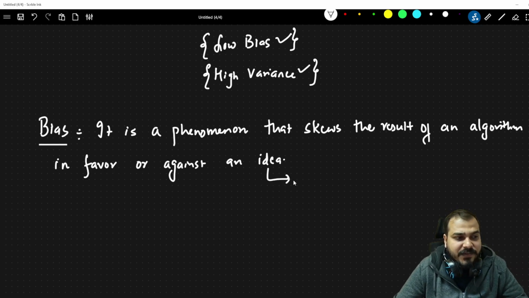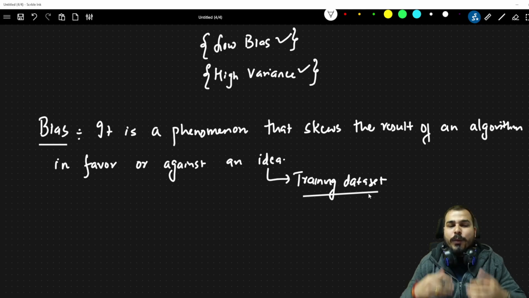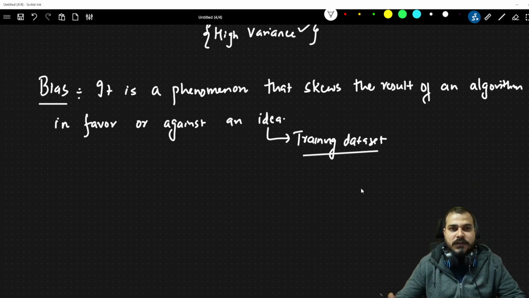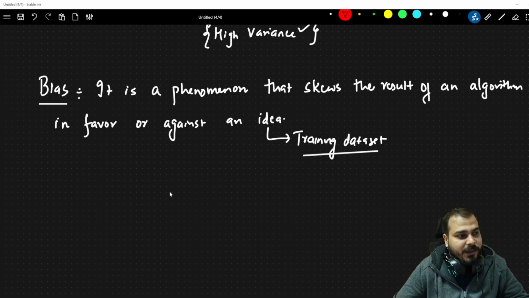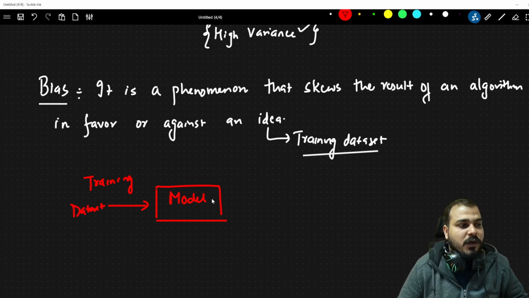Whenever I say this specific idea, I will talk about the training data set initially. Now, when we train a specific model, suppose I have this specific model over here, and I'm training with this training data set. Based on the definition, what does it say?